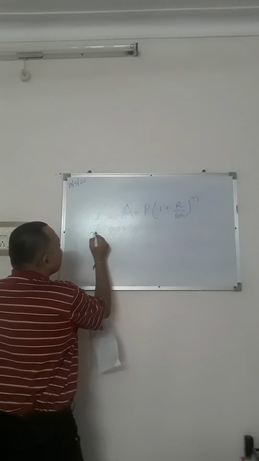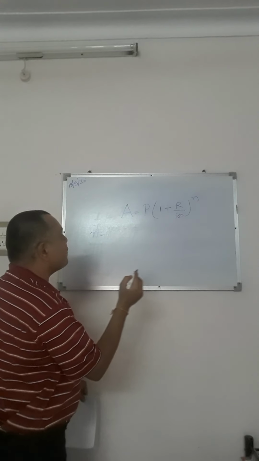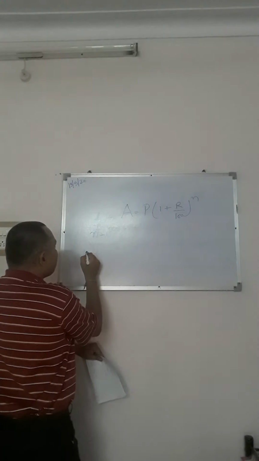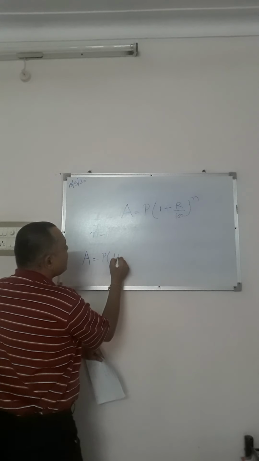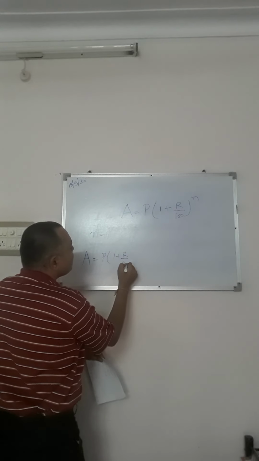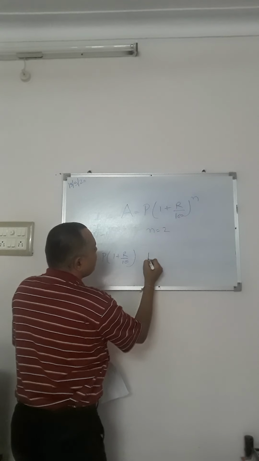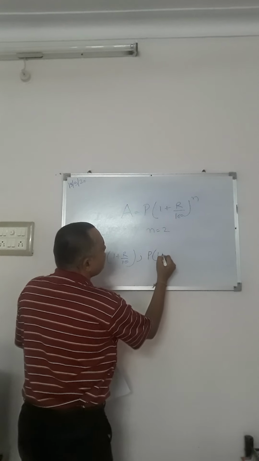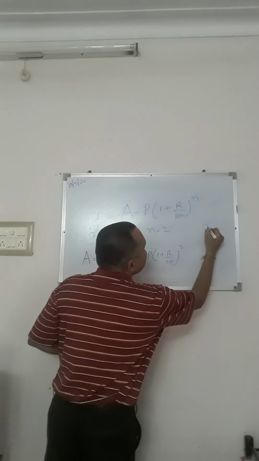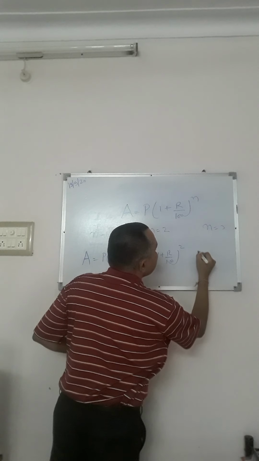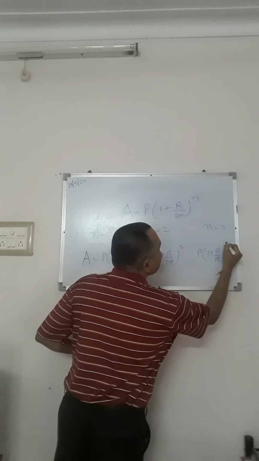So if we have to find the amount at the end of the first year, we have to put n equal to 1, and the amount will become P times (1 plus R upon 100). Similarly, at the end of the second year, P times (1 plus R upon 100) raised to power 2. Similarly, at the end of the third year, P times (1 plus R upon 100) raised to power 3.